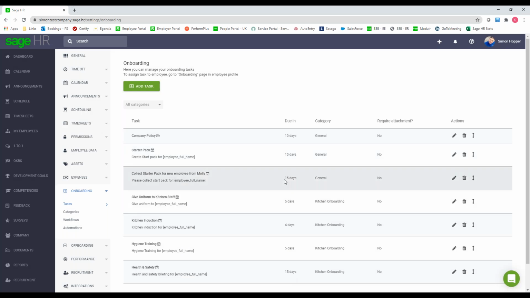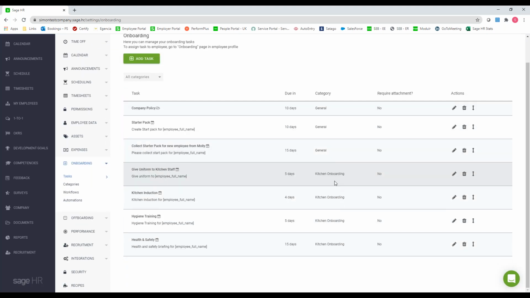You can also categorize these onboarding tasks as well. So you can see we've got general, so any brand new employee will automatically get those 3 tasks. But underneath, we've also got kitchen onboarding. So if I take on a new employee and they go into the kitchen team, they'll also get these additional tasks added to them as well. So you can completely automate that for brand new starters.